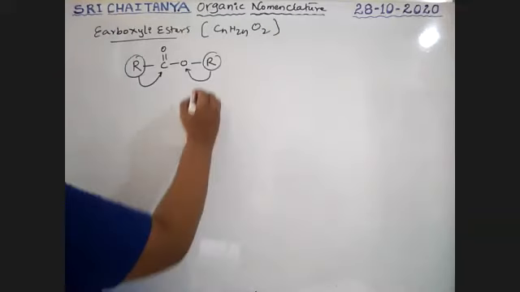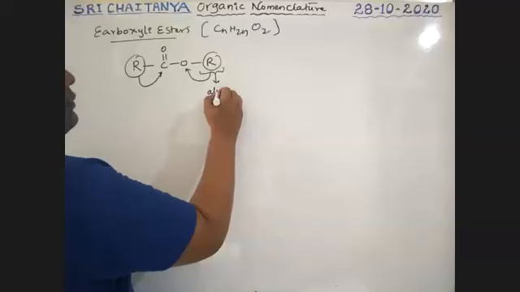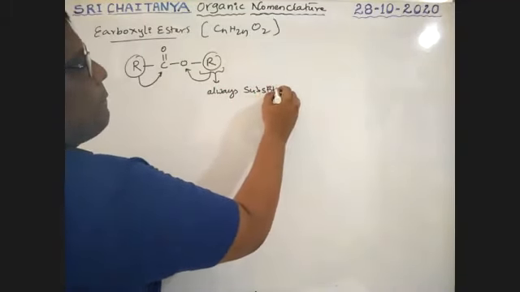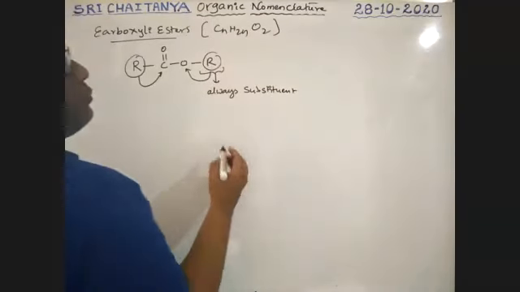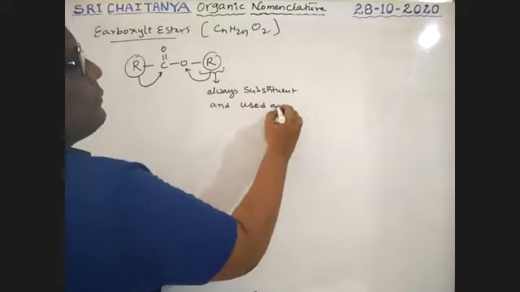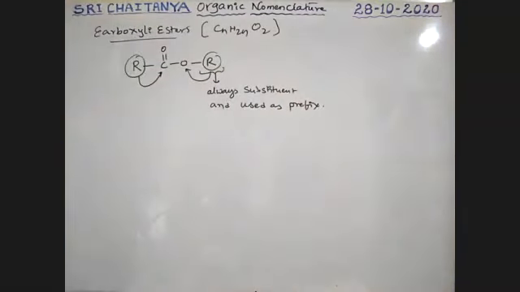The alkyl group attached to oxygen is always substituted and used as a prefix, not a suffix, while writing the name of the compound.